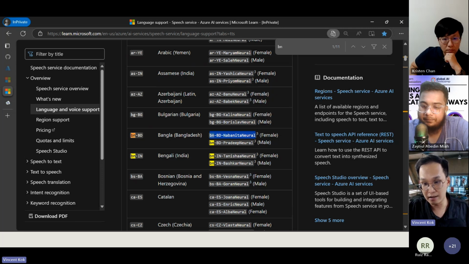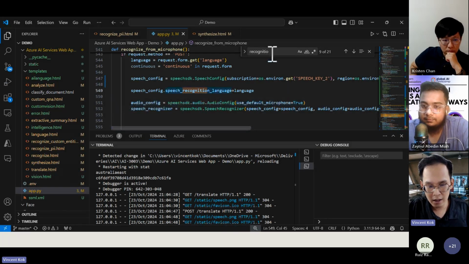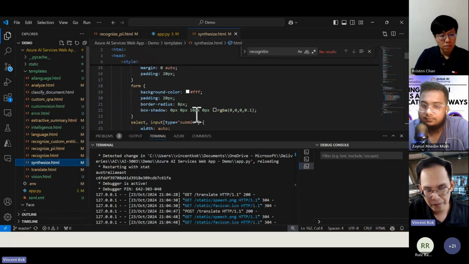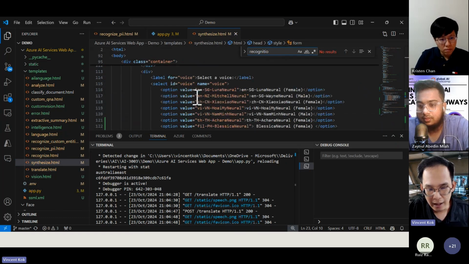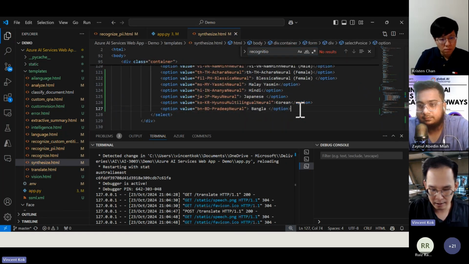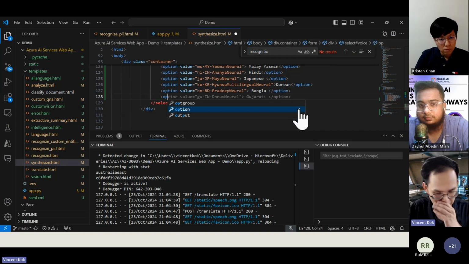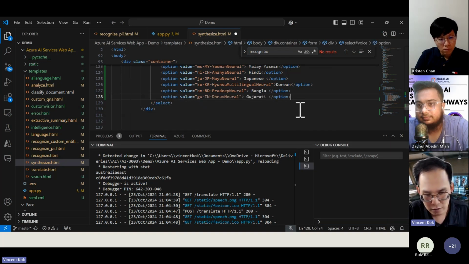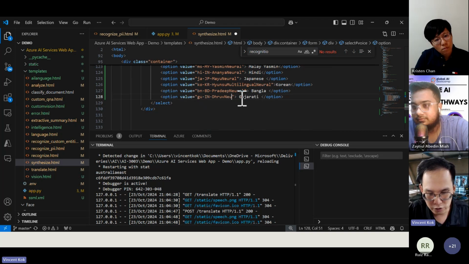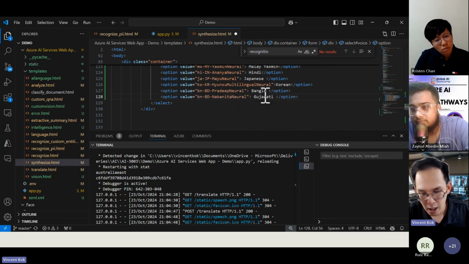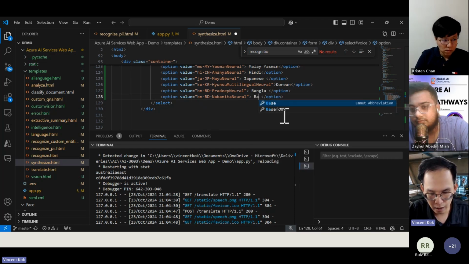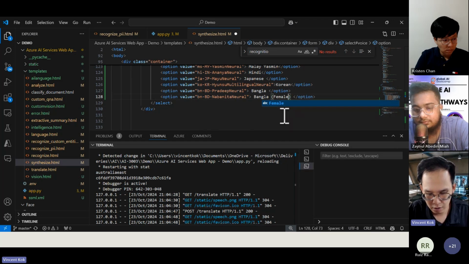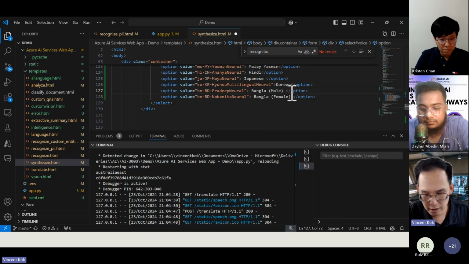Okay, then let's edit it. All right, so let's go on to here. I think my voice, I put it in the synthesize here. Okay, and then going down here, you'll see that this is where the Bangla options I will put here. Okay, so I use the Copilot to help me. I will change this to the one that I copy from documentations. All right, and then this one I will say is Bangla female. All right, and then this is male. All right, sounds good, folks.